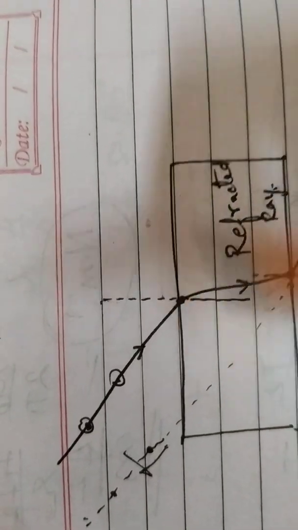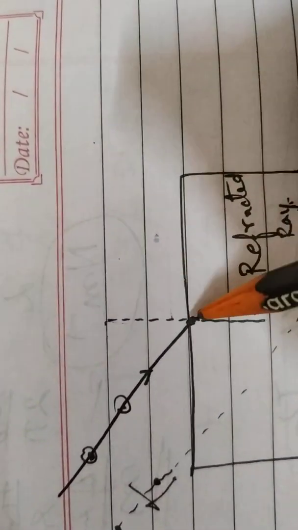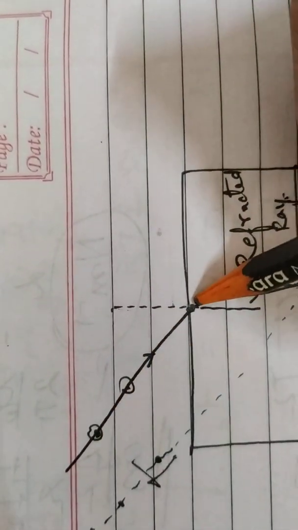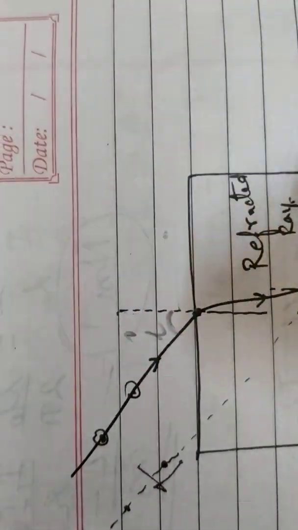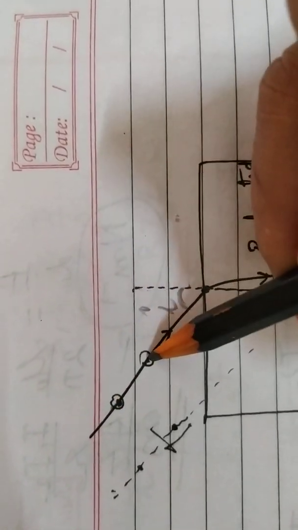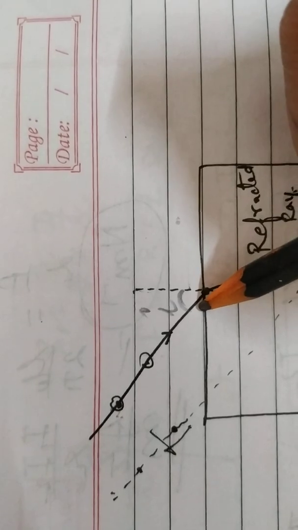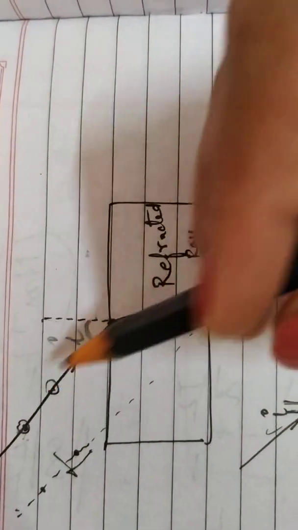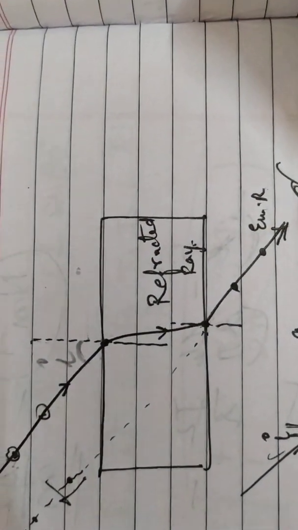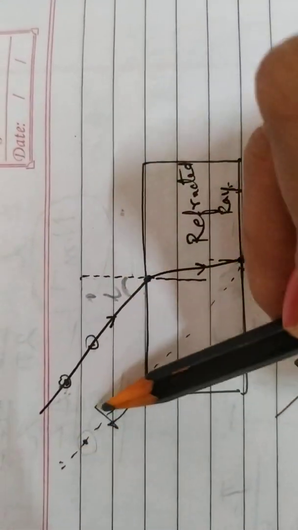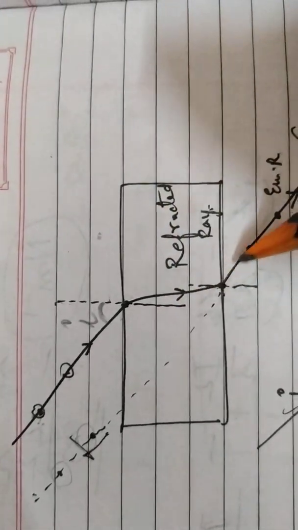We keep a glass block on a sheet of paper and draw its boundary. After that we remove the glass block and choose a point. At that point we draw a normal as well as our incident ray, choosing some angle of incidence. After that we fix two pins on any two points chosen by us on this incident ray and keep the glass block again on the paper. Then we see these pins through the glass block from the other edge. And we will find that these two pins are seen somewhere over here when we look at them through the glass slab.